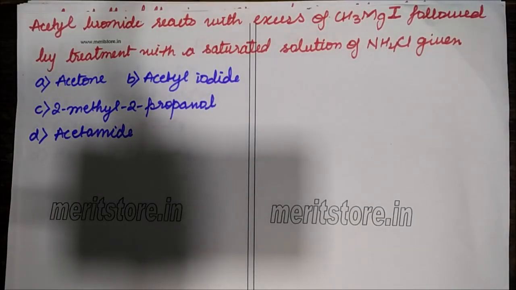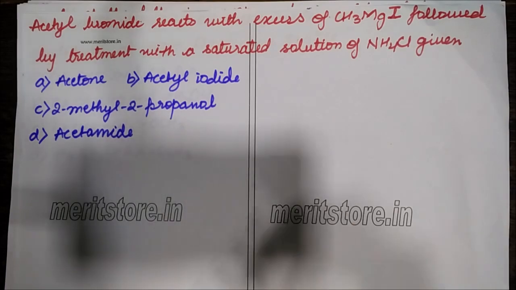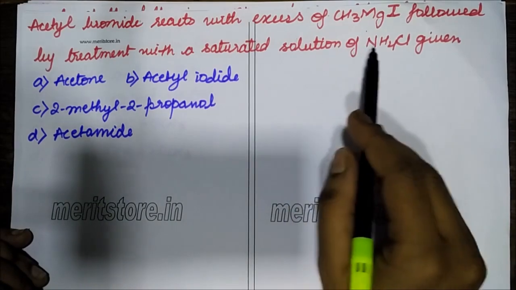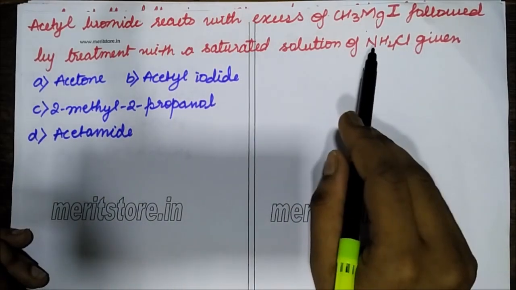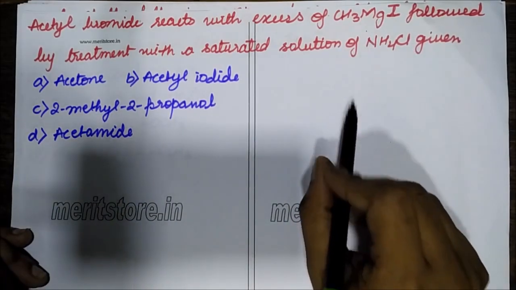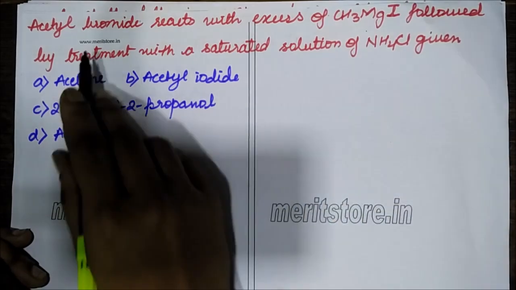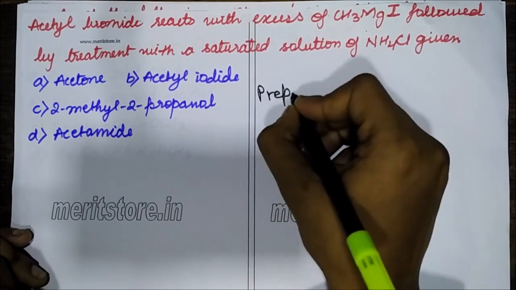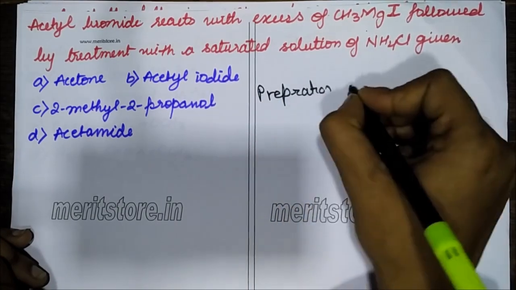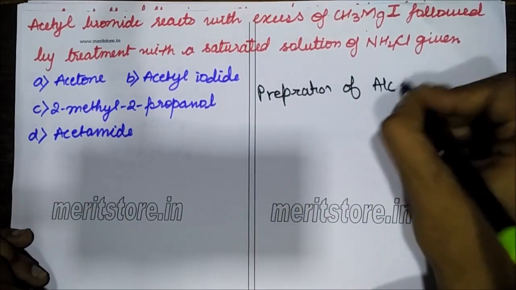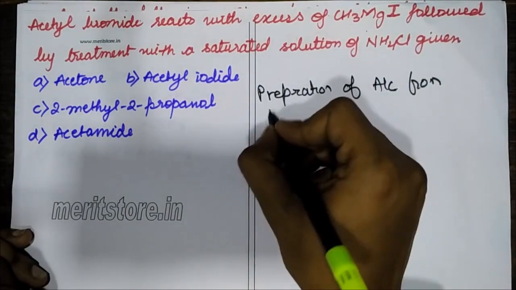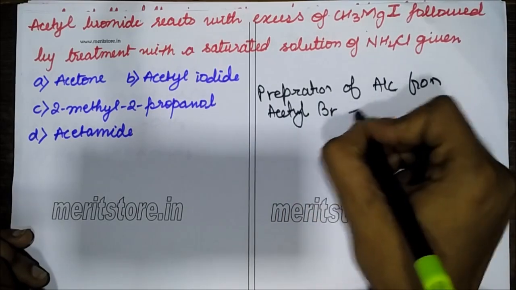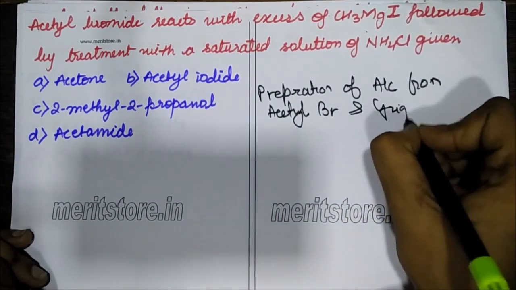Acetyl bromide reacts with excess of CH3MgI. See, this is a Grignard reagent, followed by treatment with a saturated solution of NH4Cl. See, this is one of the methods of preparation of alcohol from acetyl bromide. So this question is actually preparation of alcohol from acetyl bromide and Grignard's reagent.